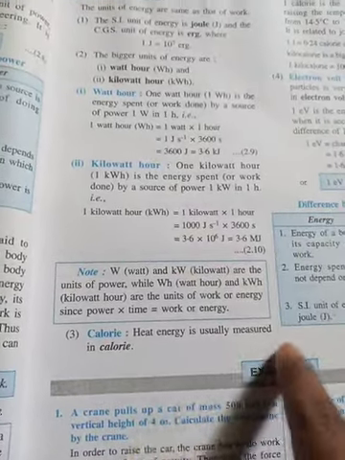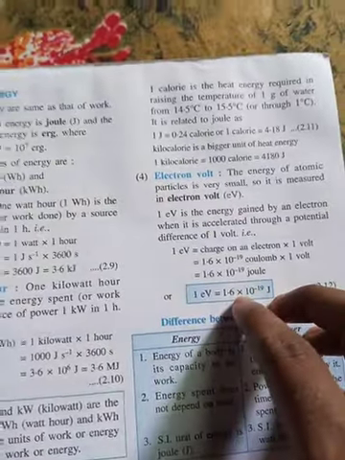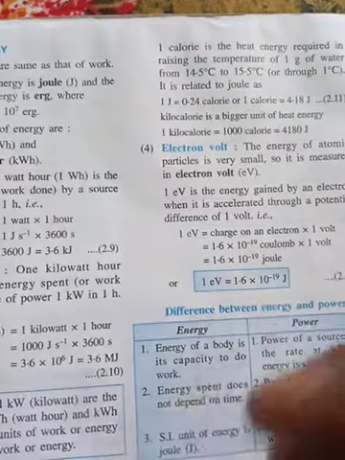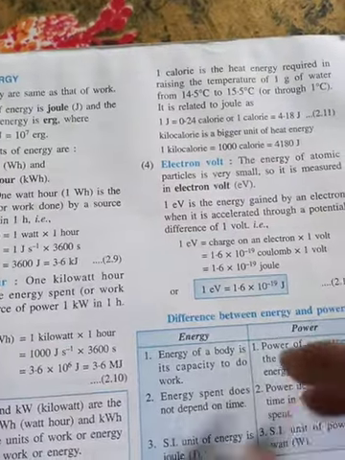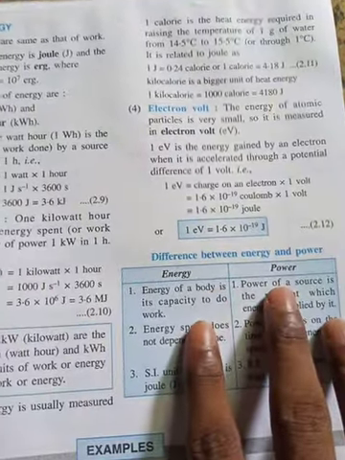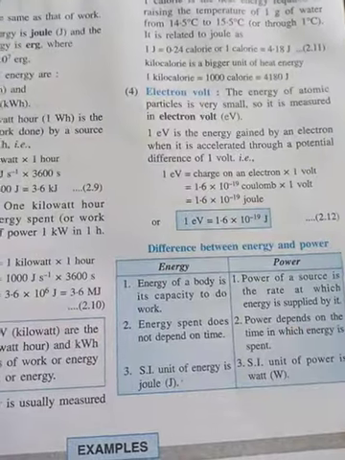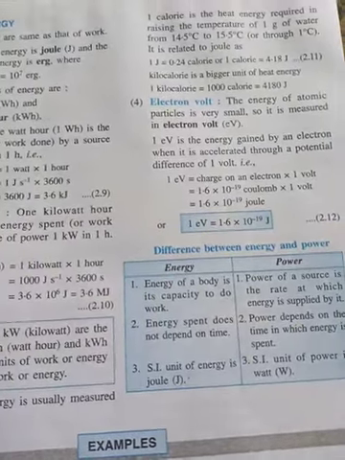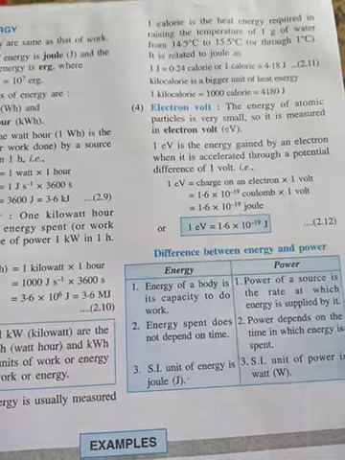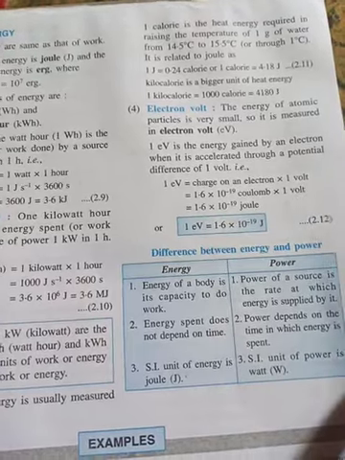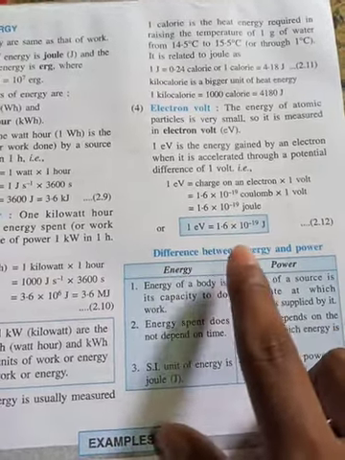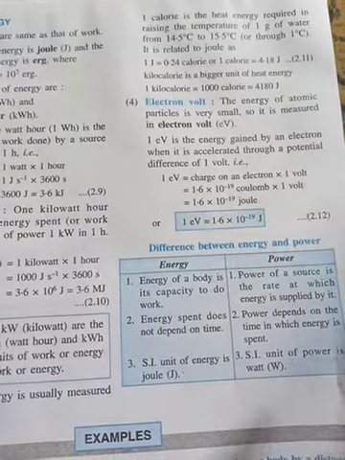Heat energy is usually measured in calorie, and 1 calorie equals 4.18 joule. Now electron volt. The energy of an atomic particle is very small, so it is measured in electron volt. 1 electron volt equals 1.6 into 10 to the power minus 19 joule.